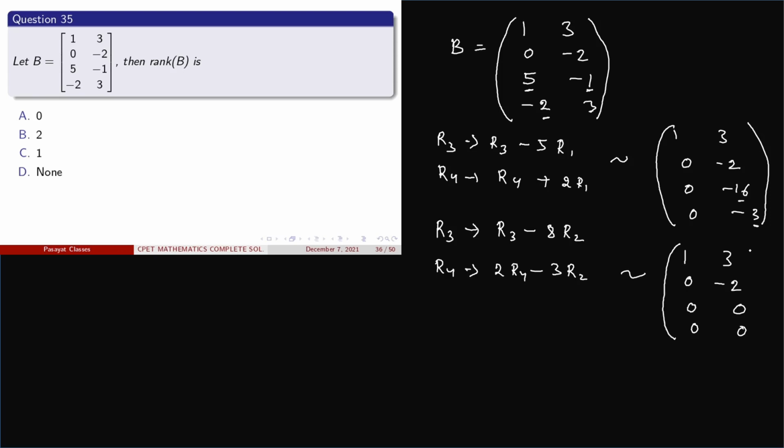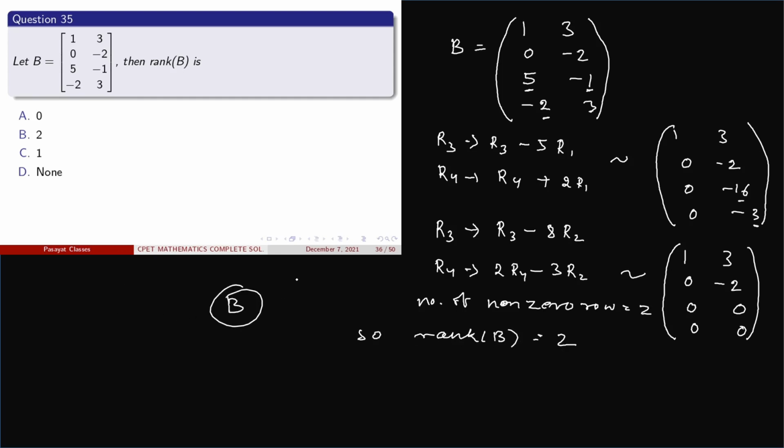Clear? Here observe that number of non-zero row is 2. Number of non-zero row is equal to 2. So rank of B is equal to 2. So option B is correct one.